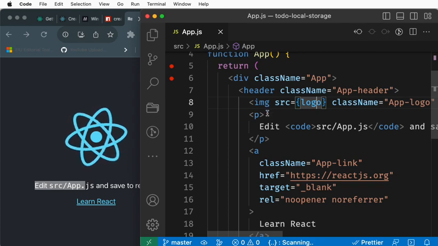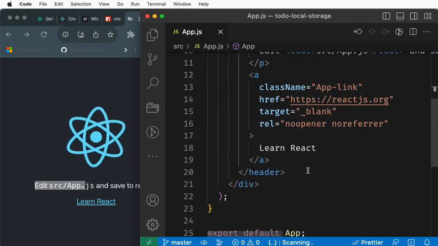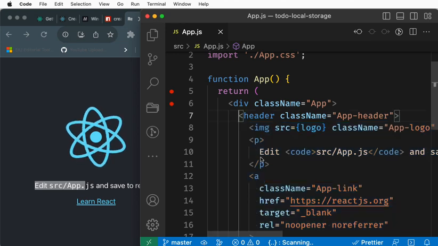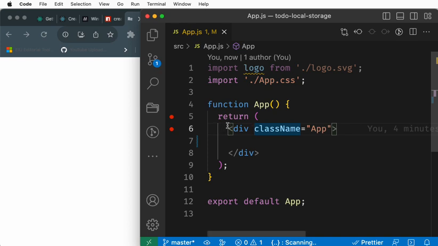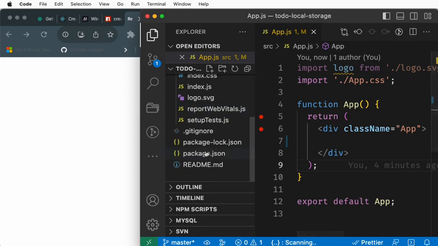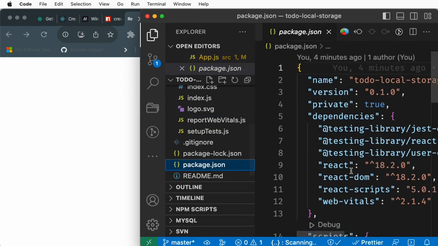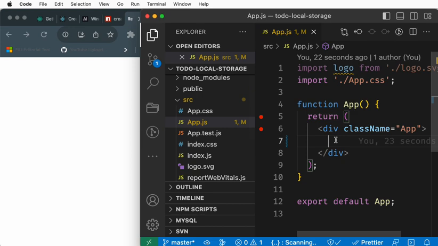Now let's remove everything inside of the header. Please make sure every React.js application must have one root div. As I delete and save, you see everything vanished, right? That's okay. In this folder, you can also see package.json, where all the dependencies are maintained. The libraries and packages needed to run this tool are listed here. Anyway, we'll talk about that later. I covered that in my earlier videos; you can look at my channel.